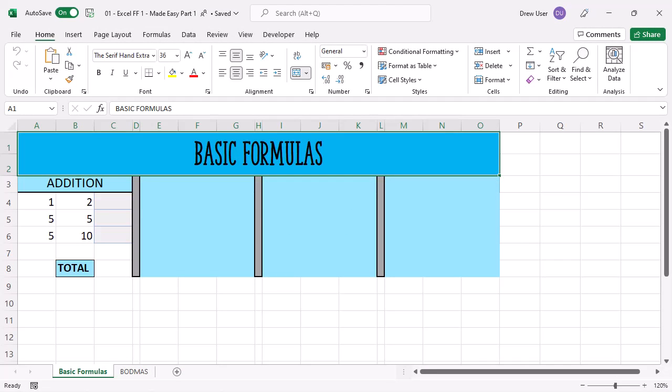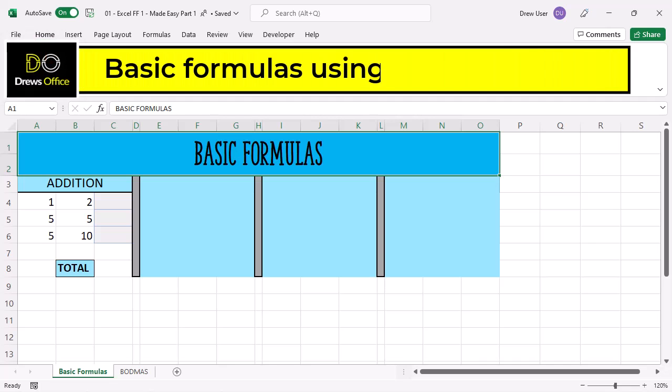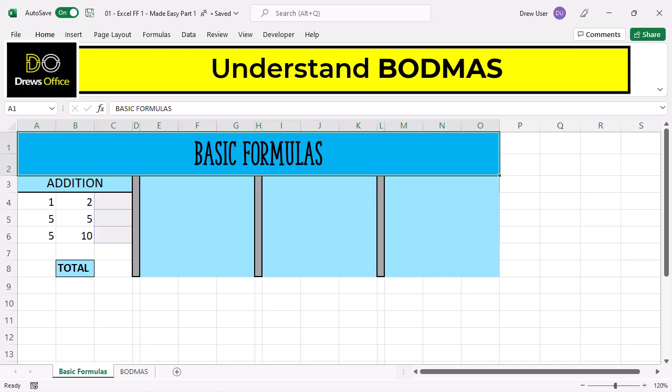We're going to cover two main things in today's session. First, we want to learn how to write a basic formula using cell referencing. And second, we want to understand the rule of BODMAS when performing calculations in formulas.